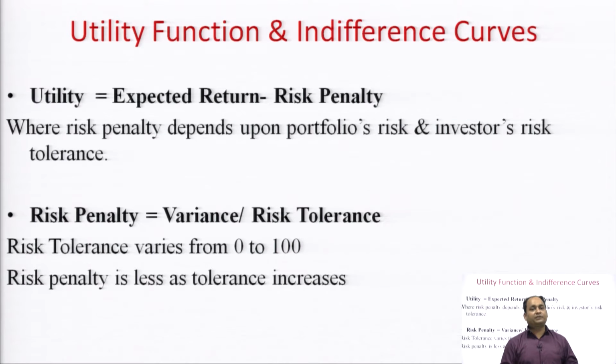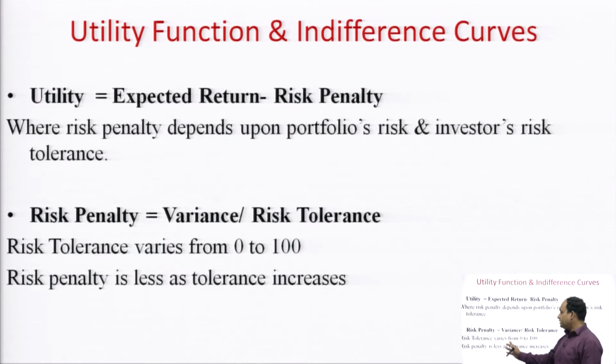There is a utility function and indifference curve approach used under the Markowitz theory. Utility is the expected return minus the risk penalty, where the risk penalty depends on the portfolio risk and investor risk tolerance capacity. The risk penalty is equal to the variance divided by the risk tolerance.